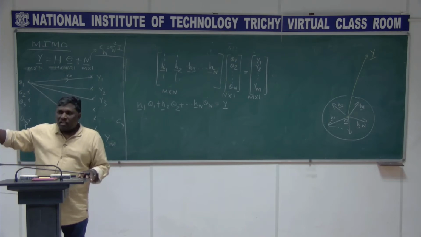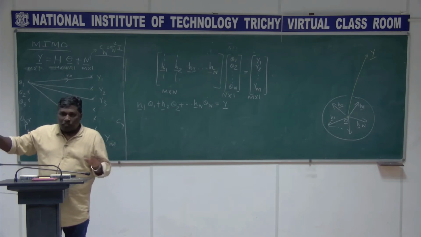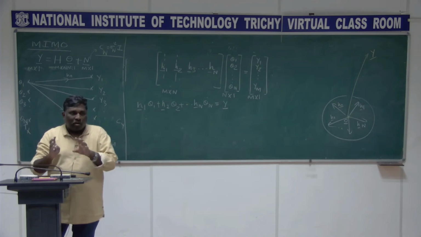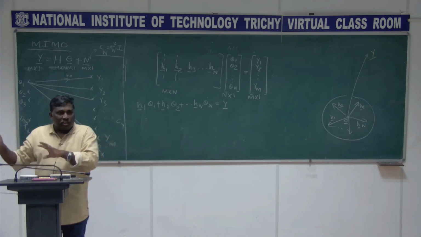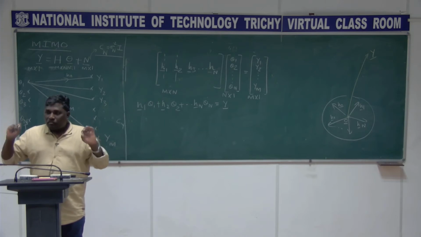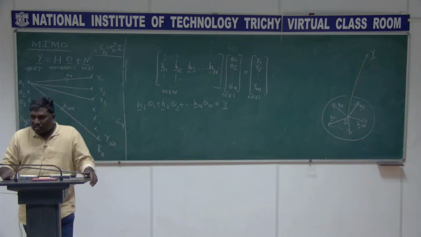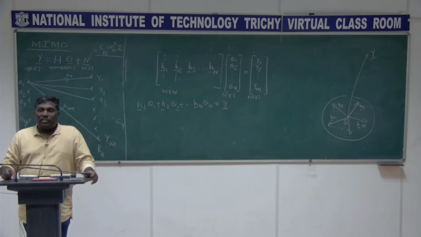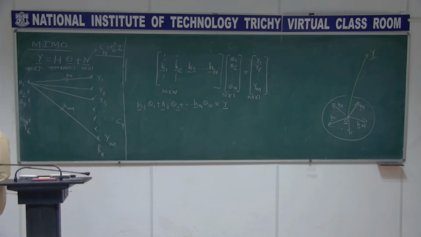If Y lies in the column space of H, there is no problem. You get a unique solution, and that will make Y minus H theta equal to 0. No problem. But in reality, it is not going to be the case. Your Y vector is not going to be in the column space of the matrix H. In that case, what do we have to do?